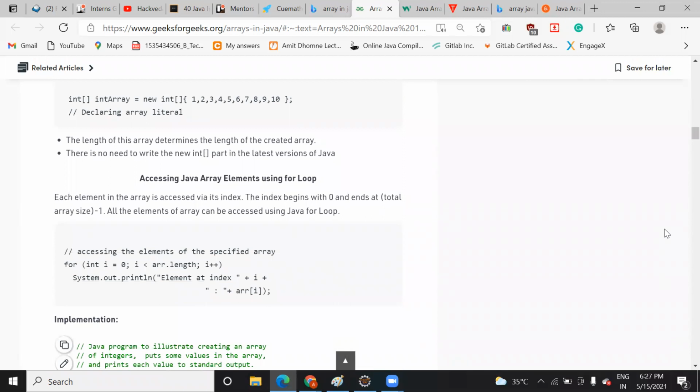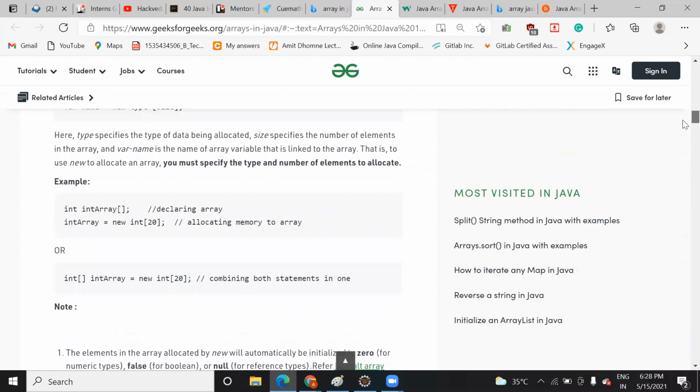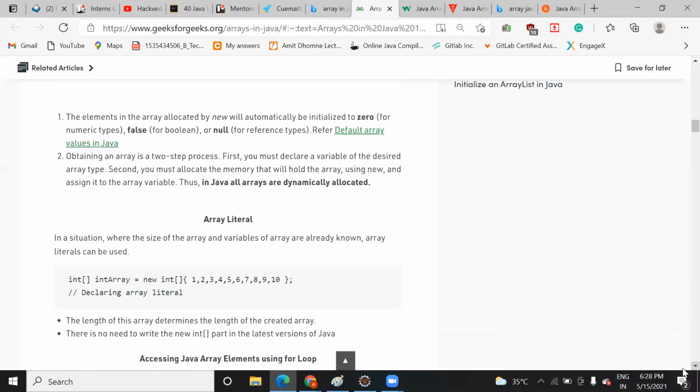When we declare a compile-time array, you can declare it like this. It means that you are declaring an array of int type, and you are saving the elements 1 to 10 in this array. So you can declare it in this way: int, square bracket, the name of the array, new keyword int, right? You can see this is the declaration. Here I have not specified the size. I have just written the number of elements. So this is compile time.